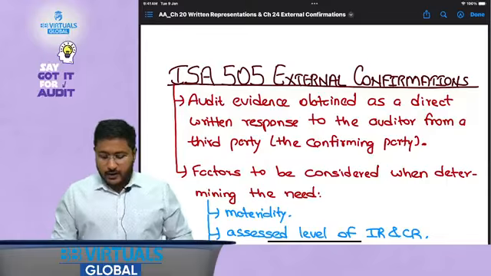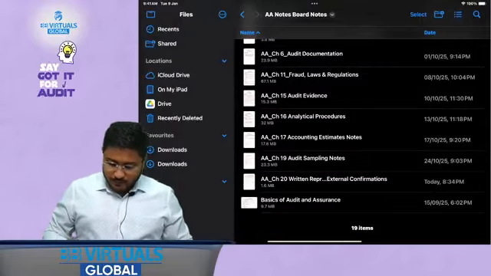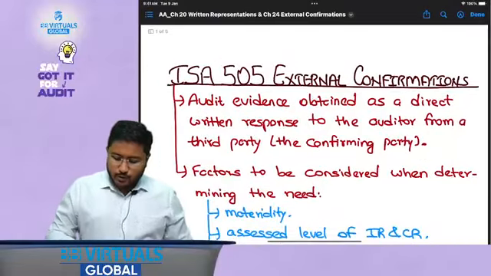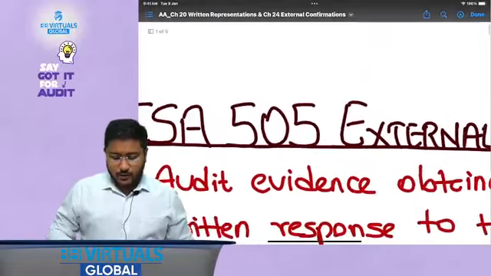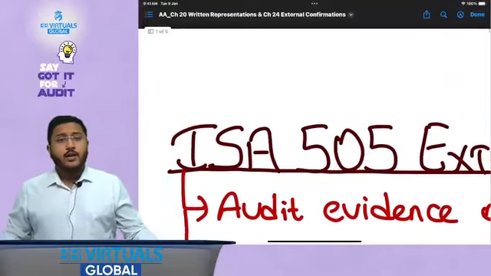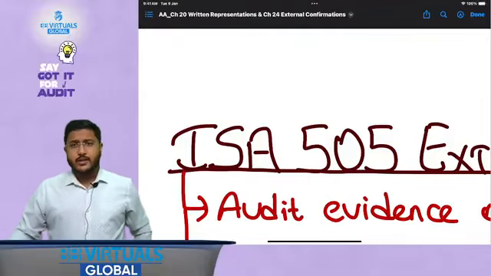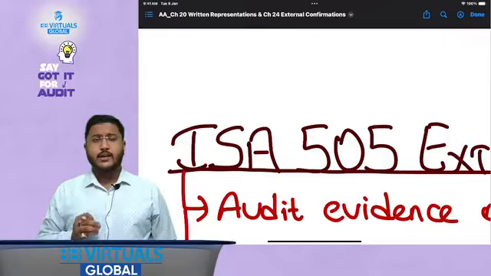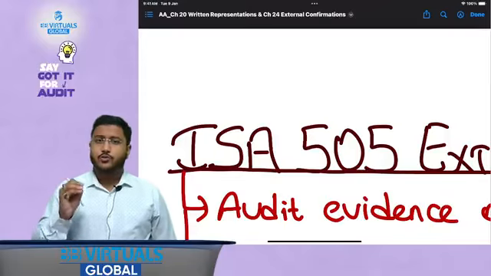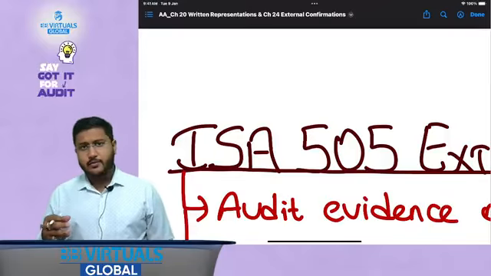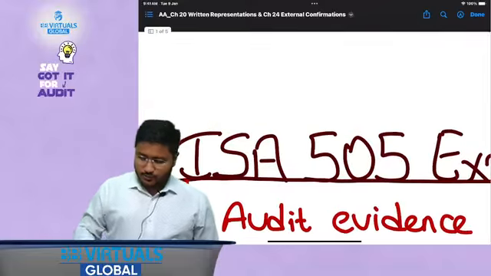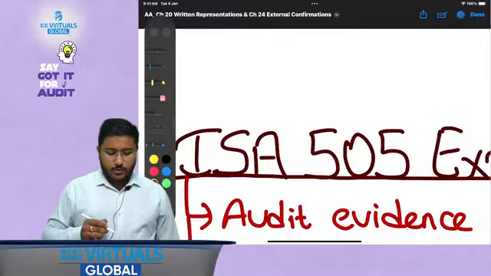Okay, so now let us quickly jump on these standards, but today we are going to follow a little different format. And what is going to be the format? Whenever we discuss these two standards, the first thing is that we should have a very solid understanding of the basics of these standards. So we are going to cover the basics first, and then we are going to go for the technical text of these two standards. Okay, so let's discuss it one by one.